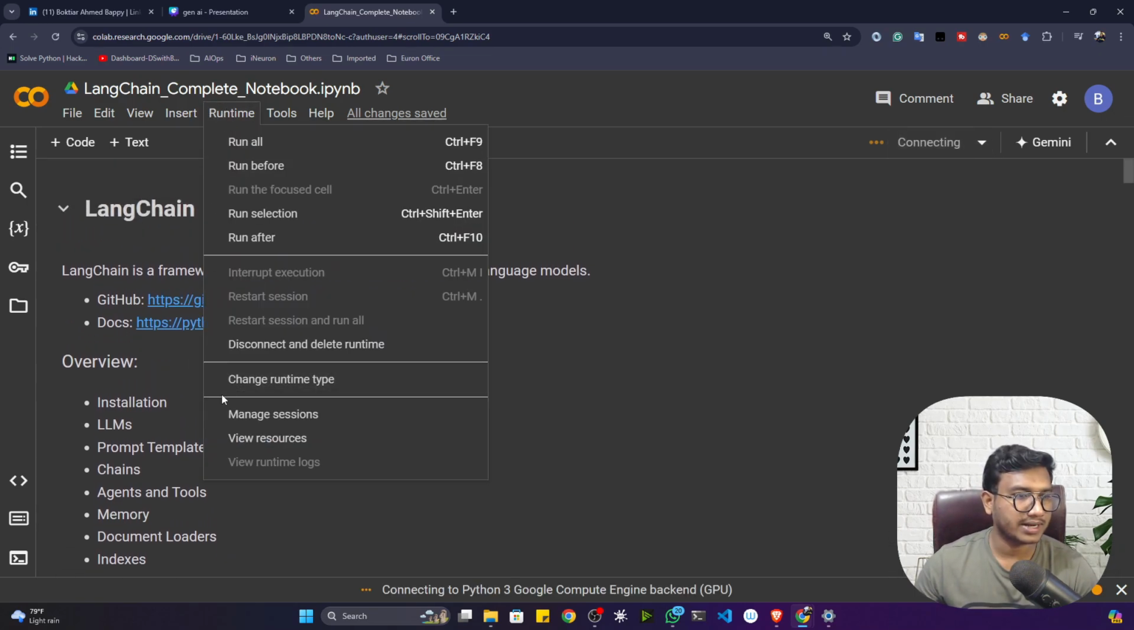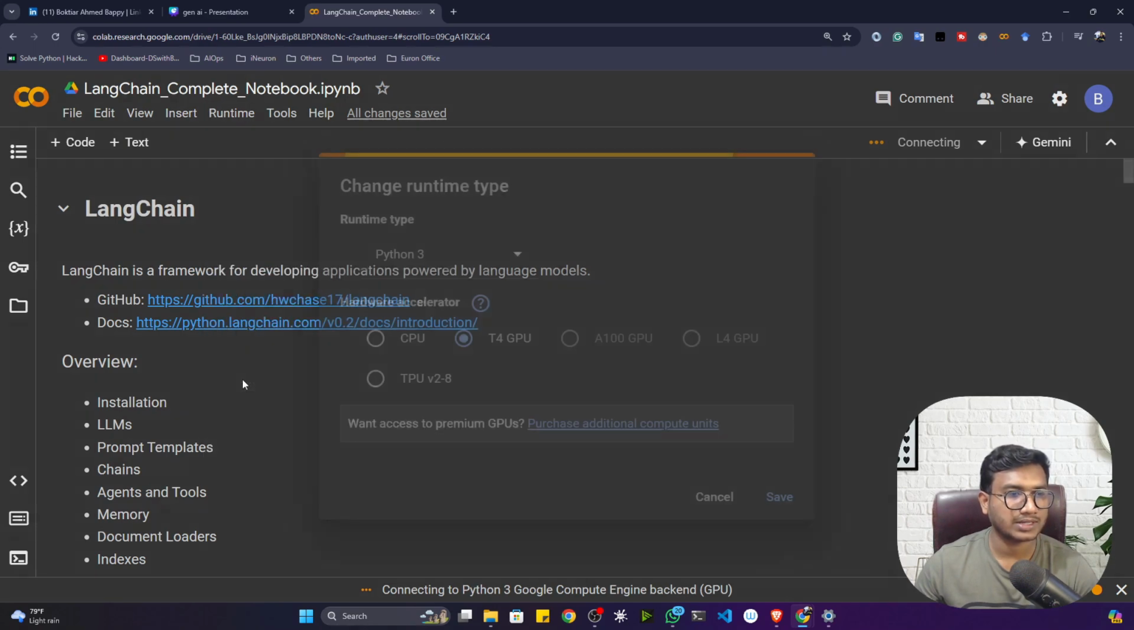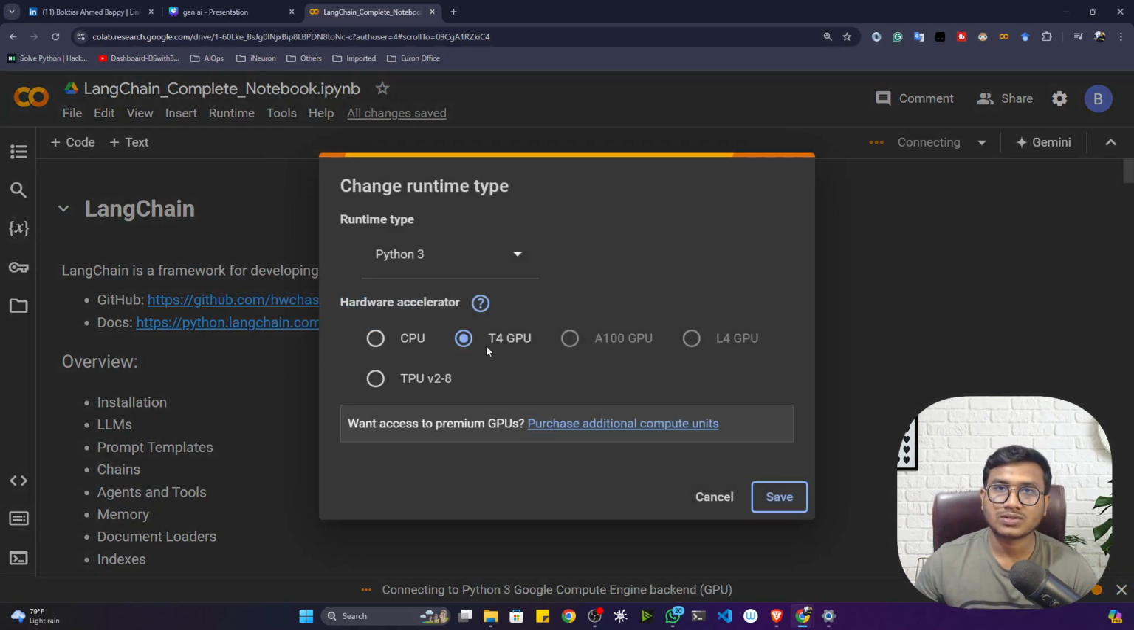And make sure you select GPU, because going forward we'll be using some open source large language models from Hugging Face itself. To use those, you need a GPU based machine. So make sure you selected the GPU. If you select CPU, it's completely fine and it will also work, but the execution time would be a little bit higher. Okay, that is the thing.